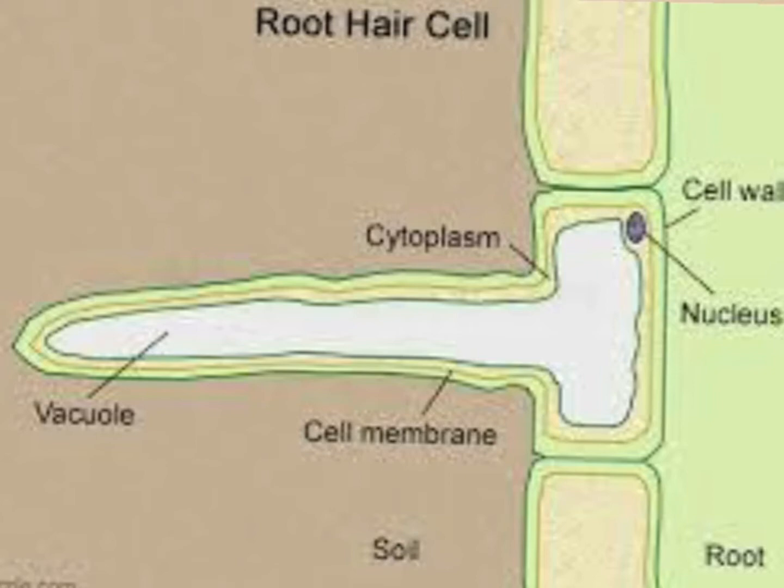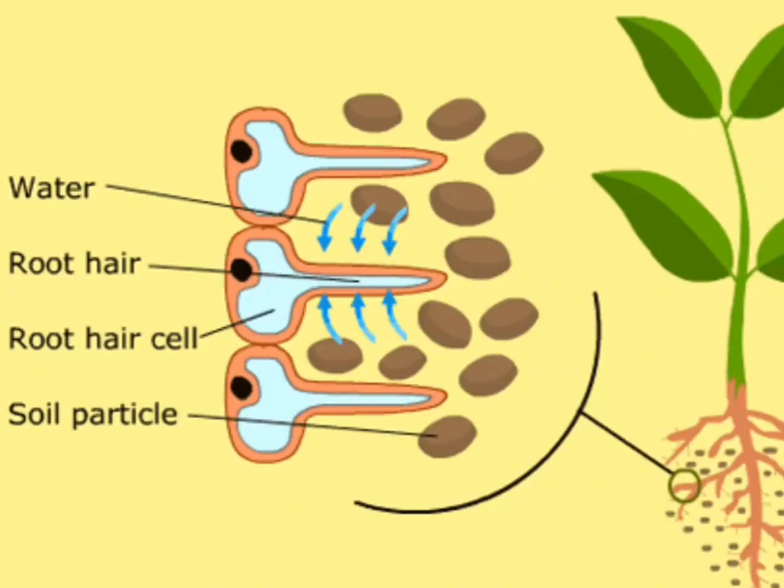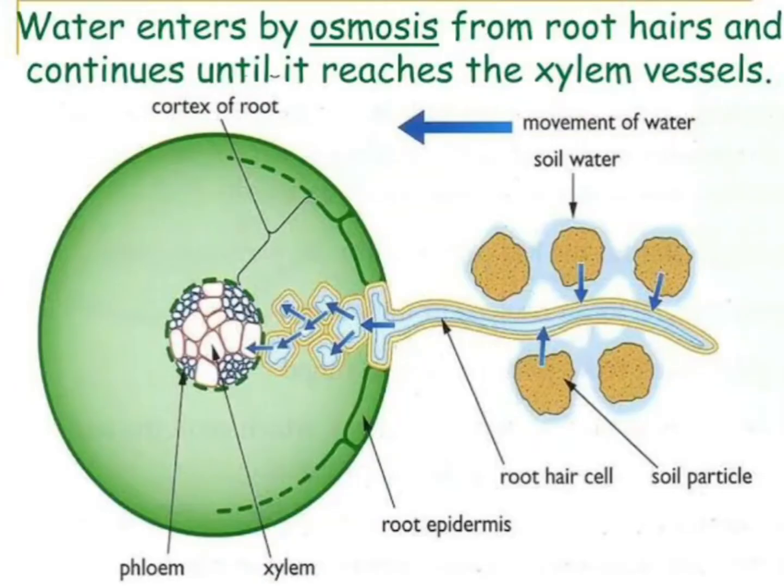So numerous root hair on root increases the area of contact with the soil water, and this water enters in the root hair by osmosis, which means movement of water from its higher concentration to its lower concentration across a semi-permeable membrane. And here the cell membrane of root hair works as a semi-permeable membrane. Once the water reaches in the root hair cell, it enters in the other cell of the root by cell to cell osmosis.